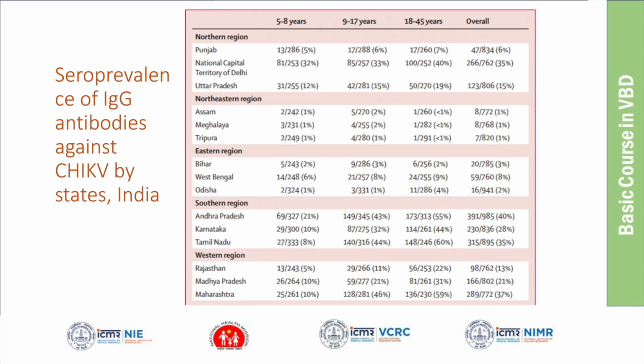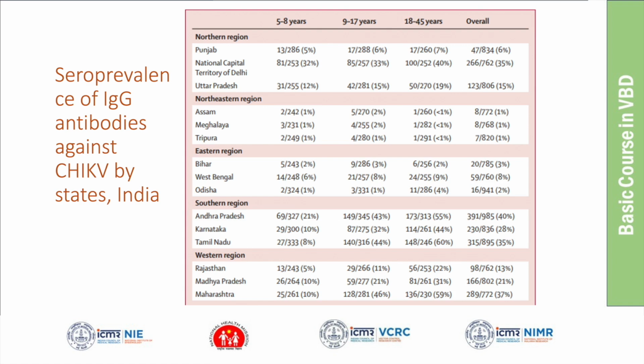Andhra Pradesh. Andhra Pradesh, very good. Andhra Pradesh, and then followed by Tamil Nadu, Karnataka, and Maharashtra also it was high, like 37%. Delhi also is very high, 35%. It's all consistent with when chikungunya earlier appeared in 2006.